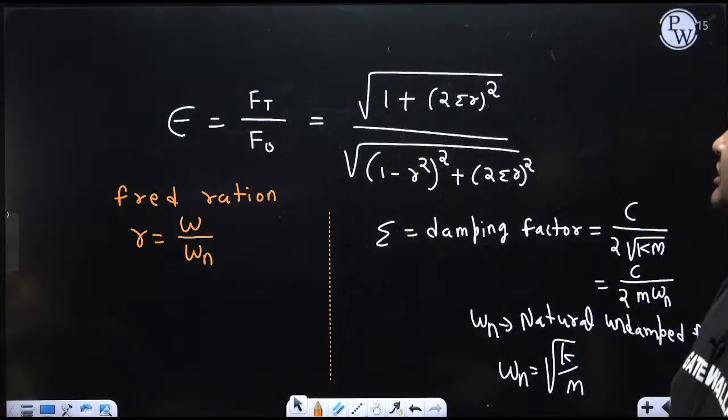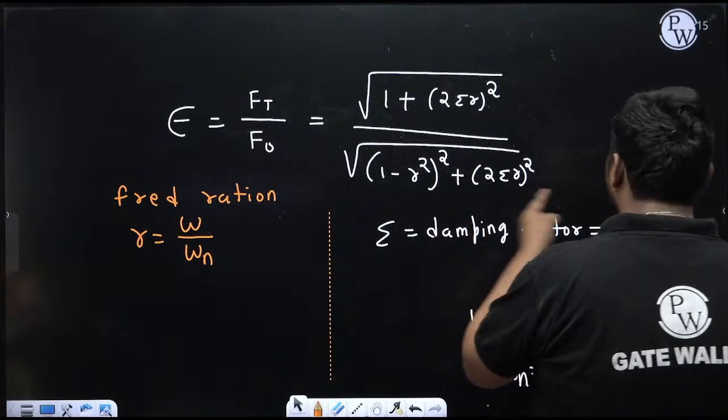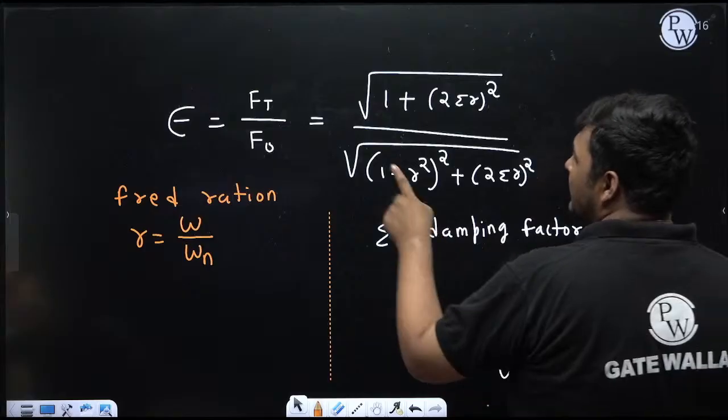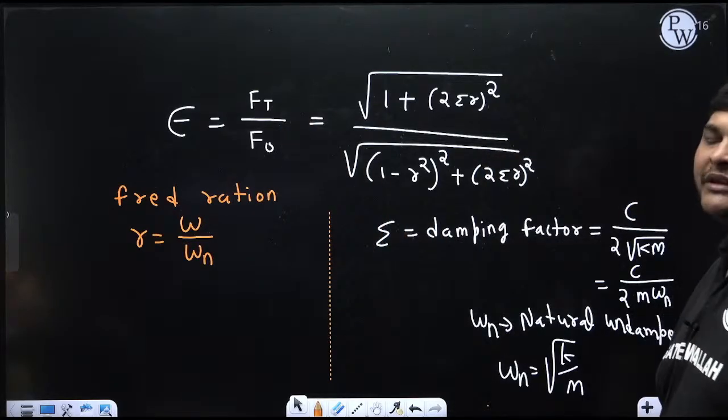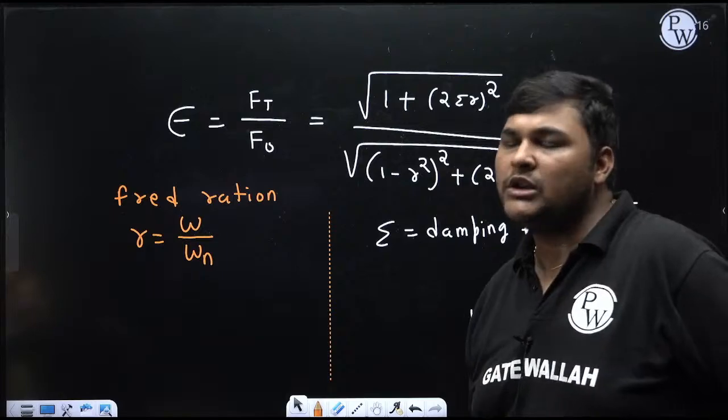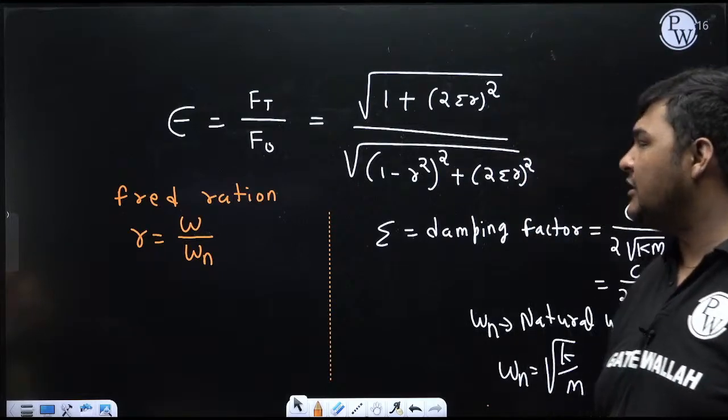Now, for a numerical, it is very easy. If zeta is given, fine; otherwise C, K, M will be given, calculate zeta. Omega n is given, calculate R. Put here, you will get epsilon. If epsilon is coming less than 1, it is effective. If it is more than 1, it means it is not effective. But it will come in the numerical.